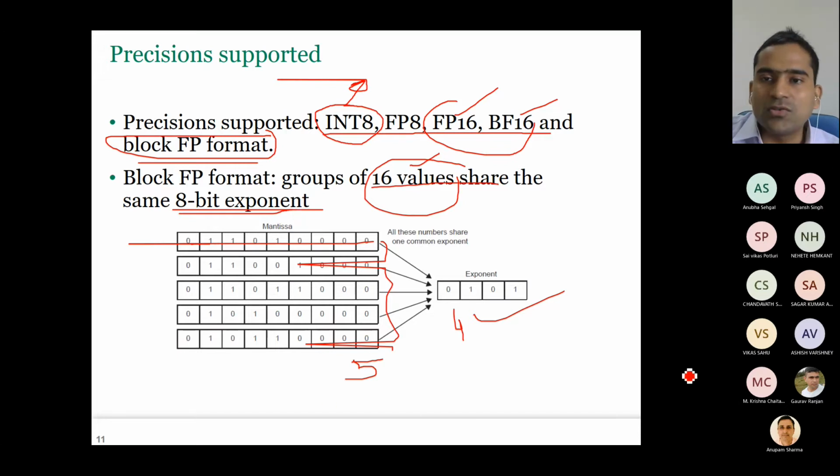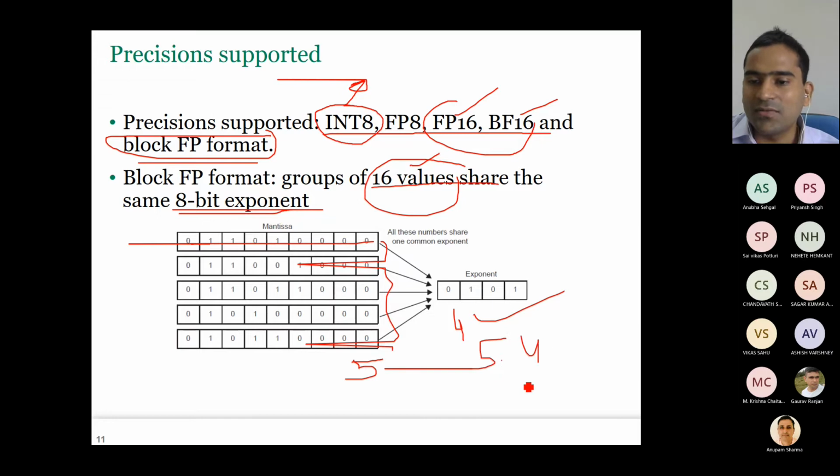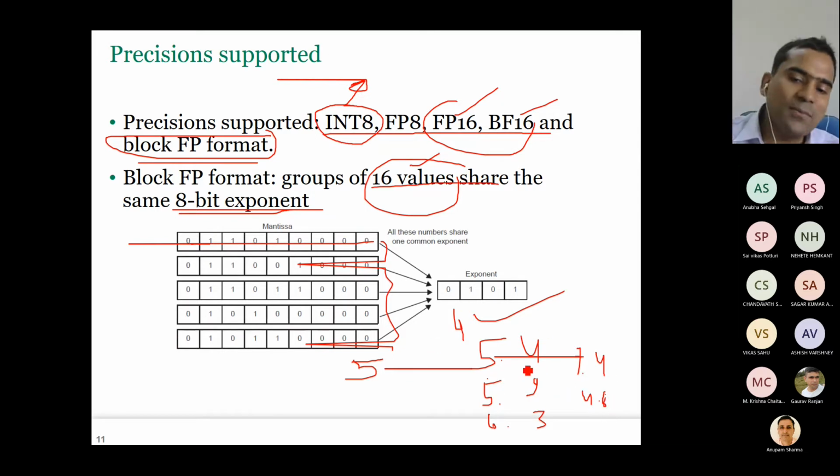Okay, so it's just like that. Suppose you have numbers which are almost in the same range, like 5.4, 5.9, 6.3, 7.4, 4.8. When you try to convert them into floating point numbers, you will see that their exponent values are almost similar. Most probably they will be the same, right? Only their mantissas may be different.